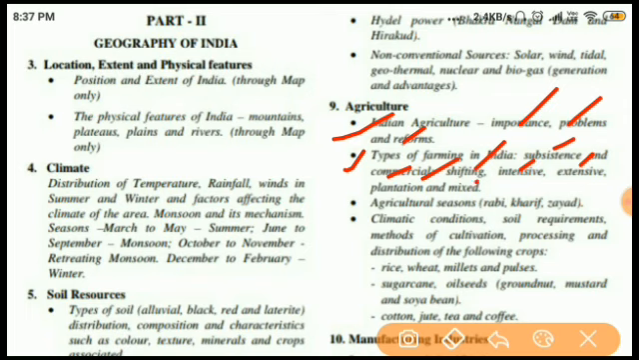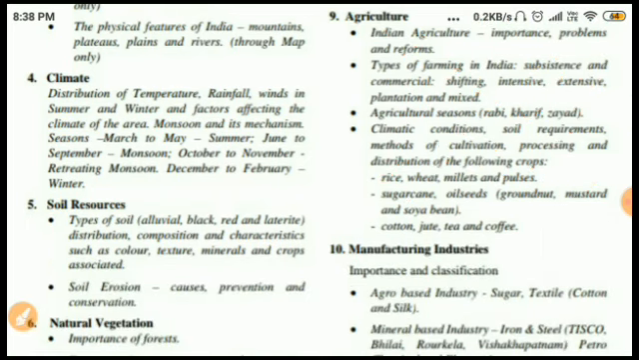Next one, it is the agriculture seasons. Basically there are three: Rabi, Kharif and Zaid. Rabi, which is in the winter season, Kharif, which is in the monsoon season, and Zaid, which is in the summer season. Next one, it is the climatic condition, soil requirement, method of cultivation, processing and distribution of the following crops like rice, wheat, millets, pulses, sugarcane, oil seeds, groundnut, mustard and soya bean. Cotton, jute,